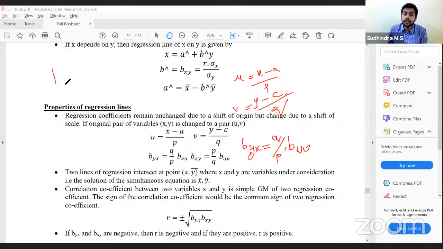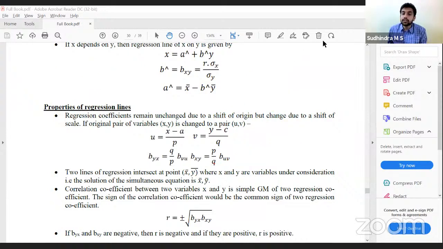Similarly, bxy is equal to, since x is there, take p by q into buv. Accordingly, we get the regression coefficient of the changed variable. Clear with this?